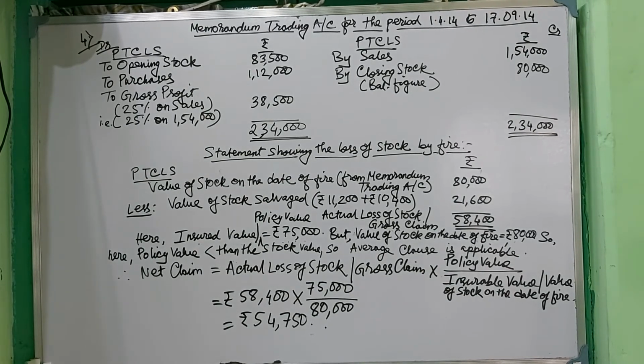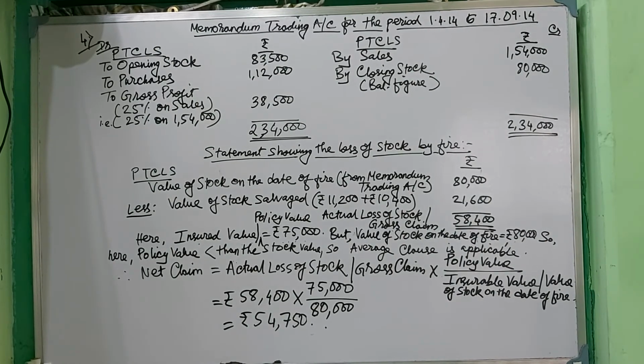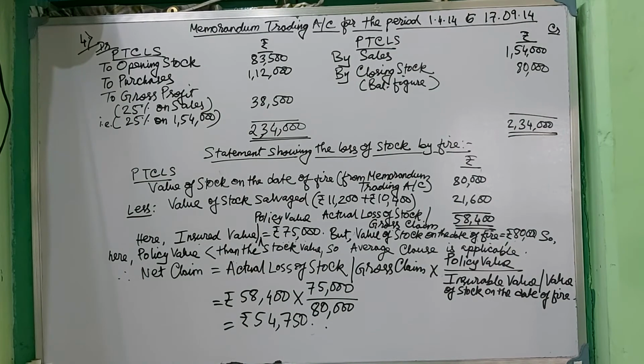So you will be getting 54,750 of the stock you have damaged due to fire out of 75,000. Suppose you have damaged more than 2 lakh, but you have made a policy of 75,000. Then on that 75,000 you will get from the insurance company an amount of 54,750.